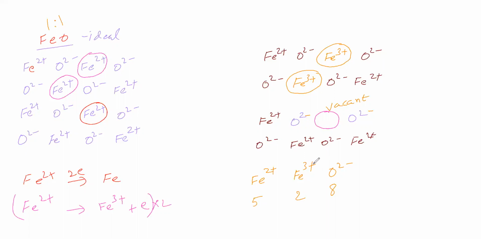Now, what is the formula of this? We can say Fe 7 times and oxygen 8 times as per this. Actually, it is not the formula. The simple ratio: if O is 1 time, then Fe is 1 minus x times. Because for oxygen 8 times, Fe is 7 as per this counting, which is not correct. So if oxygen is 1 time, Fe is less than 1.